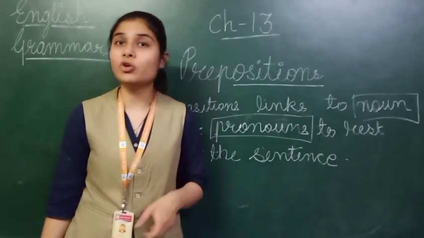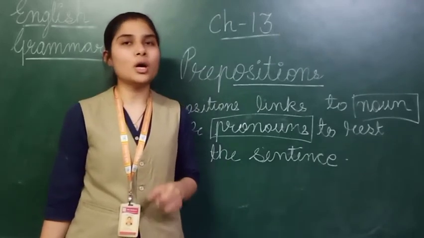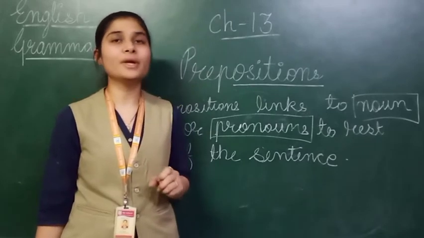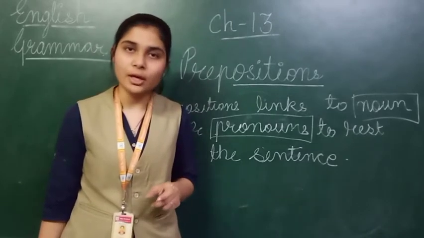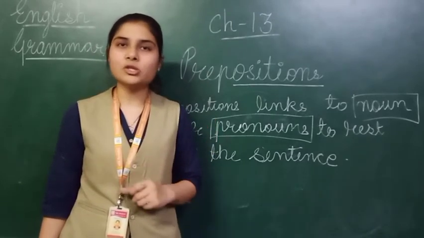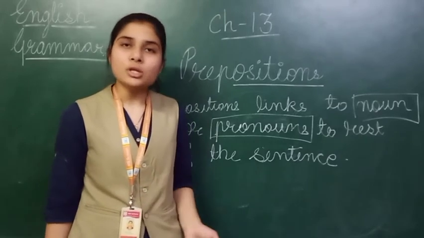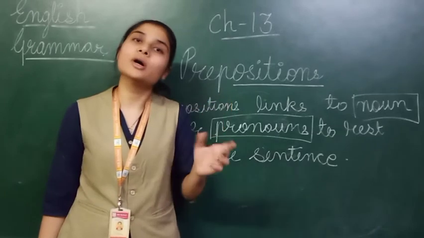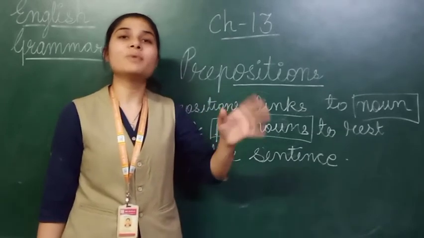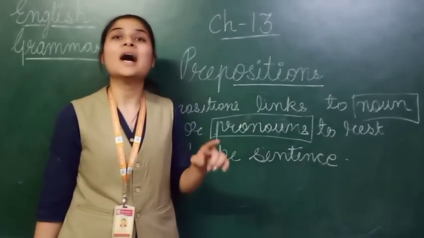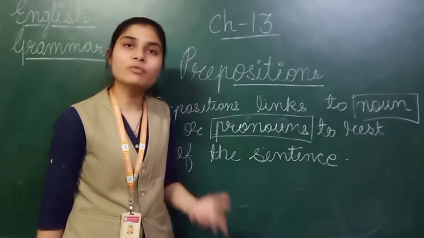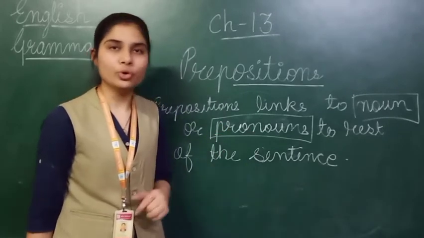In place of a noun means, if I want to talk about something particularly on one topic, if I am choosing the topic name tree, and I want to write some lines on the mango tree, what will I use? Mango tree, mango tree, mango tree. I am not going to write the same word again. Okay. So in place of it, what will I write? It. So in place of a noun, the words we use are known as pronouns.